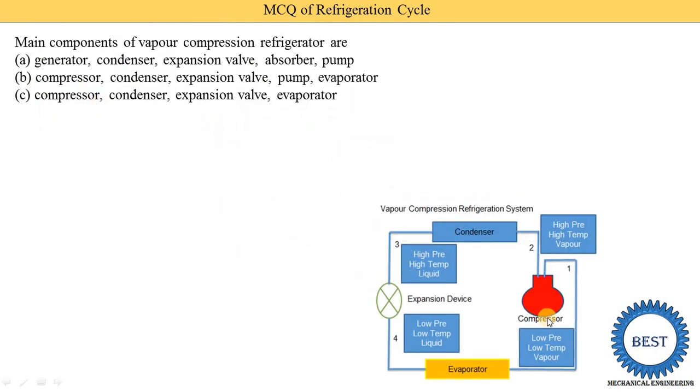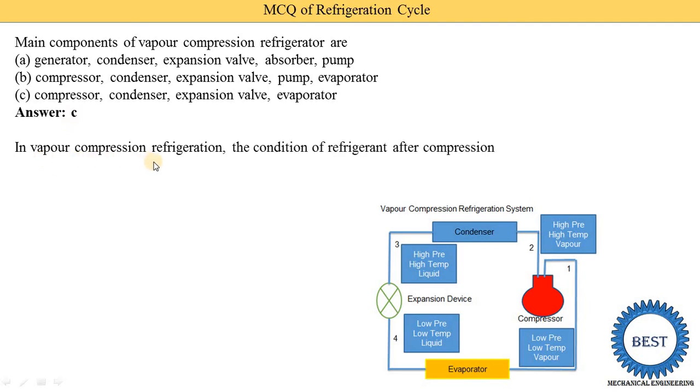Here you see this diagram: first the compressor, then the condenser, expansion device and evaporator. This type of MCQ is also possible for the vapor absorption refrigeration system. In a vapor absorption refrigeration system, a compressor is not used; instead of the compressor they use the generator, absorber and pump. So if this MCQ were asked about the vapor absorption refrigeration system, then answer A would be correct, but here they ask about vapor compression, so option C is correct.